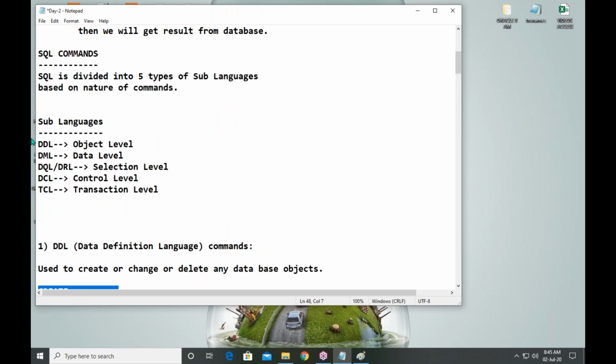Simple, say DDL. What is DDL? Data definition language. For example, you have a pen in your hand, for writing purpose. Bike, for driving or traveling purpose. Movie, for entertainment purpose, right?